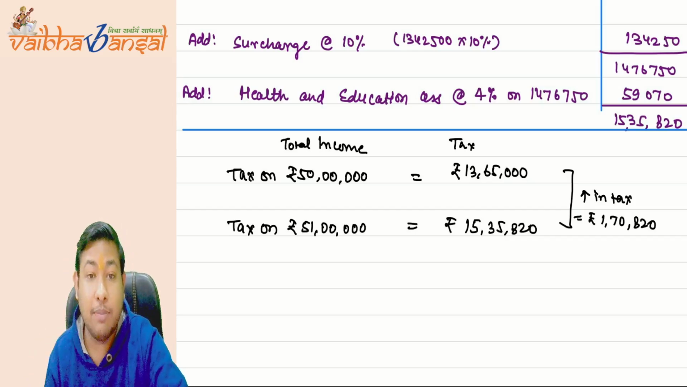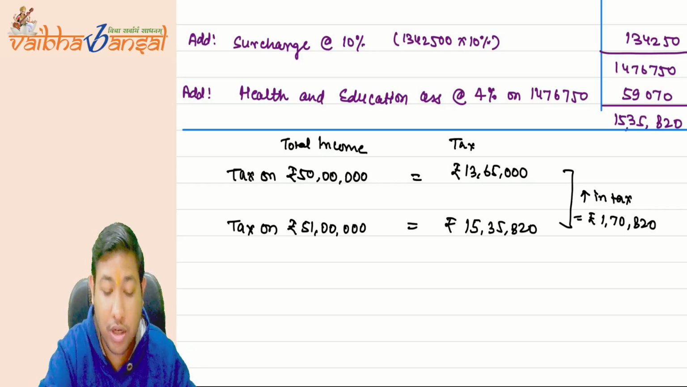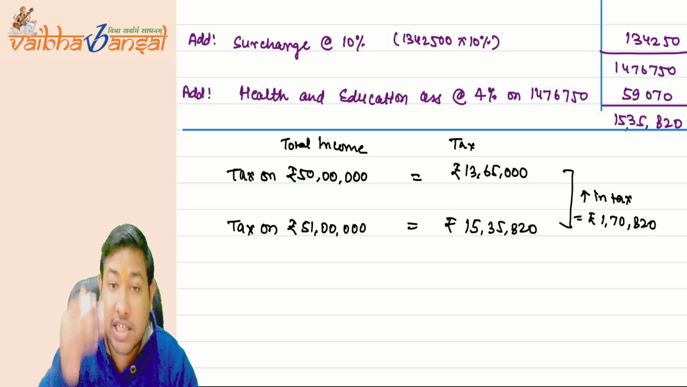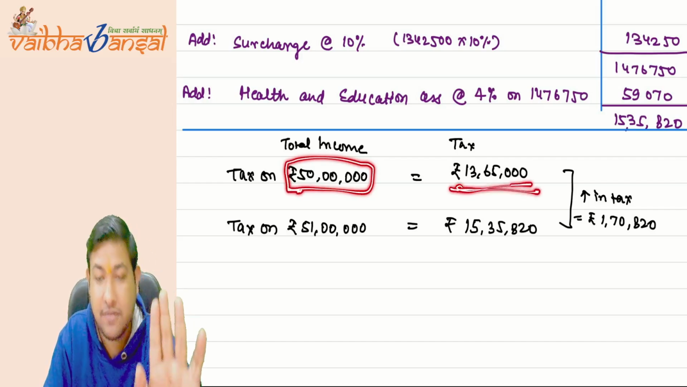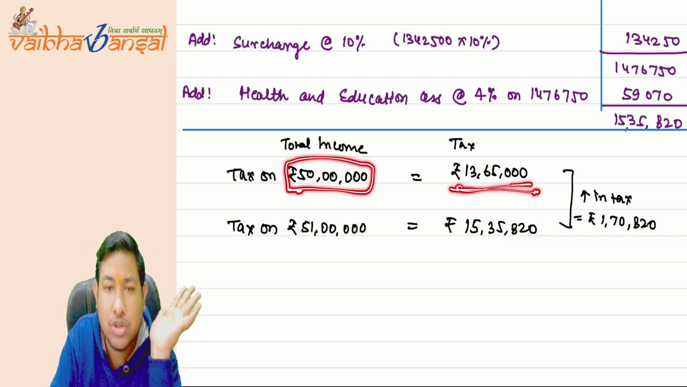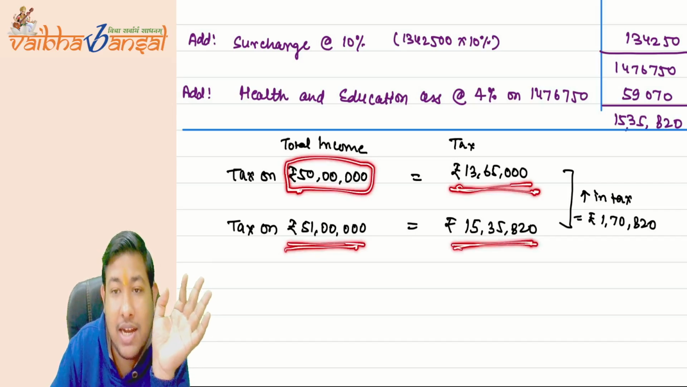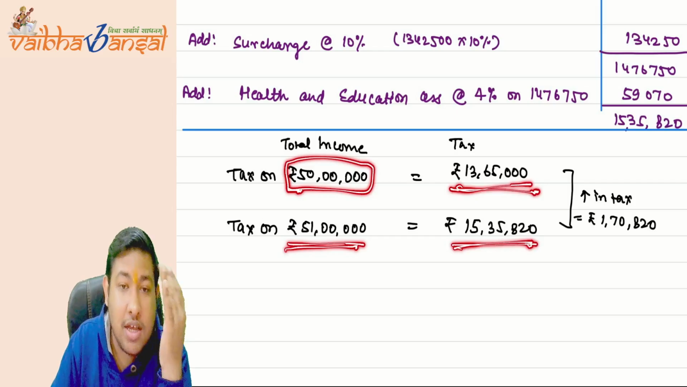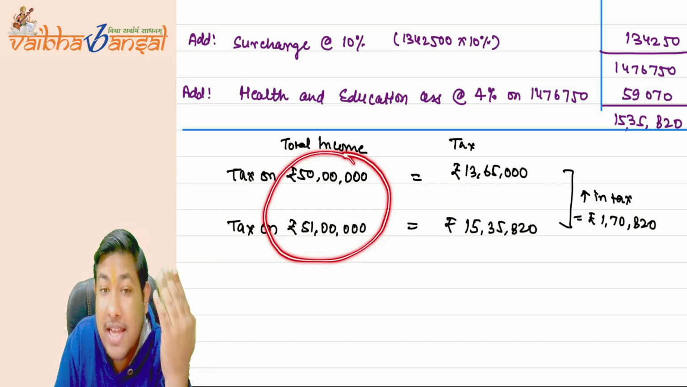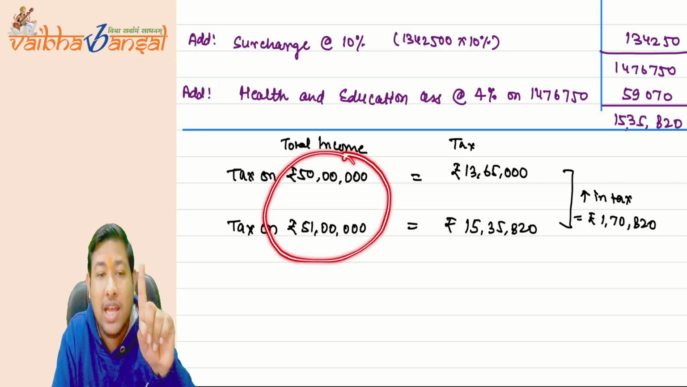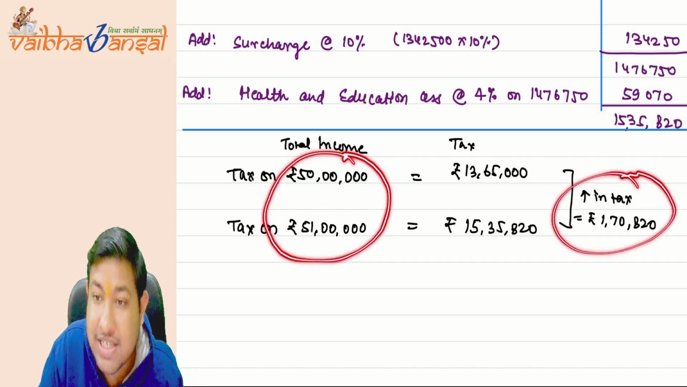Now here the assessee, the person who is paying tax, is very much tensed. What is his issue? He says, see, the government, I was earning 50 lakh rupees, you are charging me 13 lakh 65,000 rupees. As a tax, I have no issues. But when I earn 51 lakh rupees, you are charging me 15 lakh 35,820. Just see the complications. The increase in my total income is only 1 lakh rupees, but due to this, my tax increases by 1,70,820.